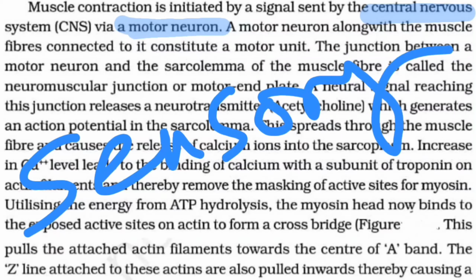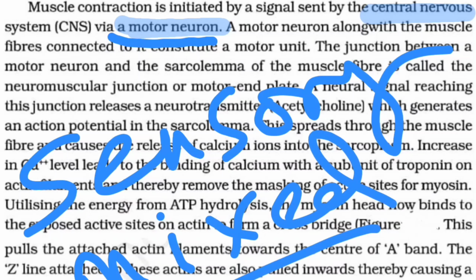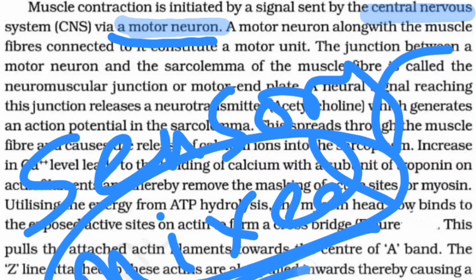So basically there are three types of neuron: sensory, motor and mixed. The sensory neuron brings the signal from the organ to the brain, and the motor neuron conducts the order from the central nervous system to the organ, whereas the mixed neuron has both actions.